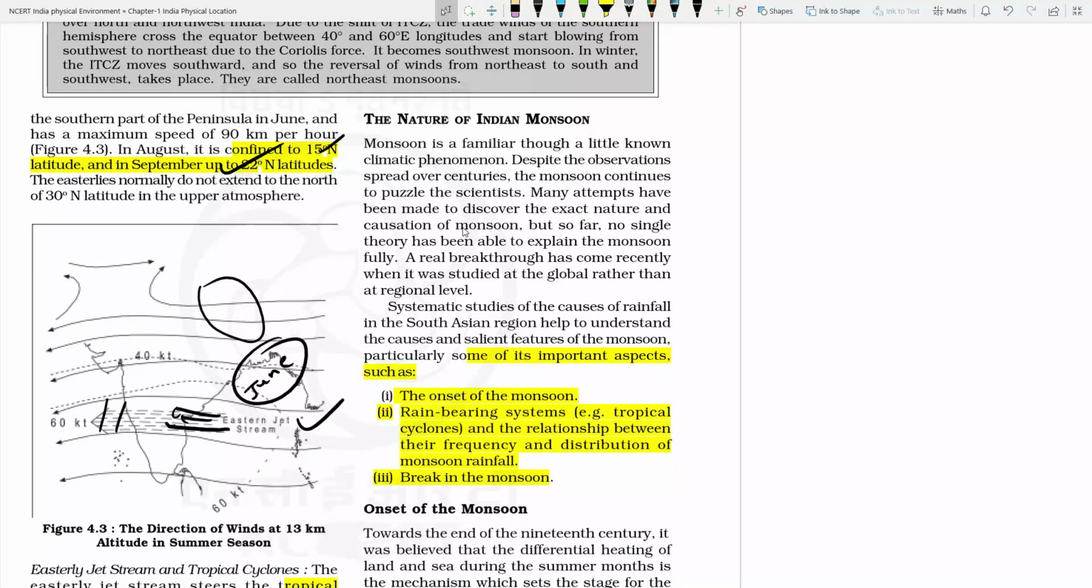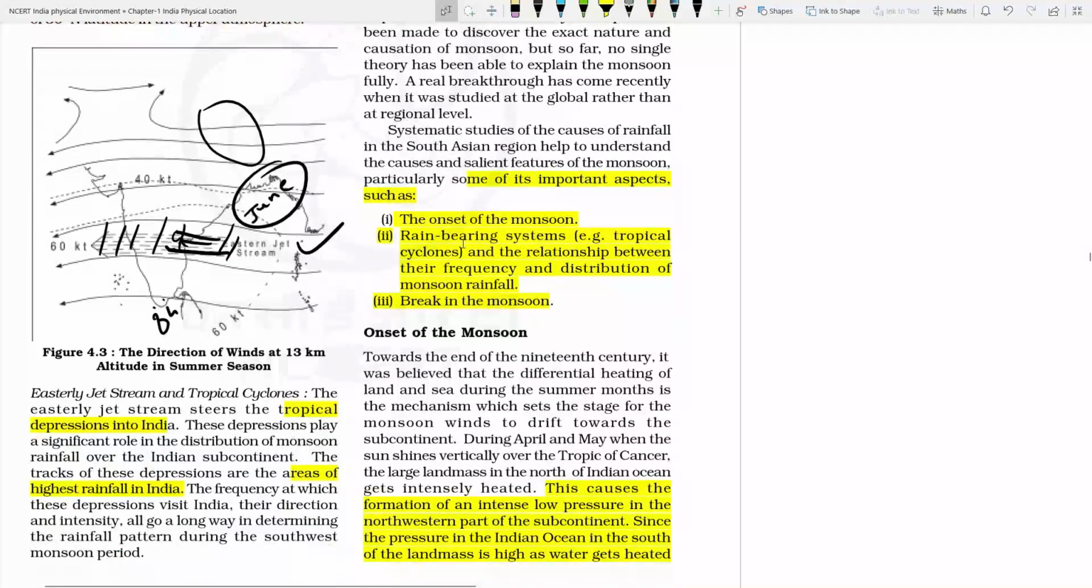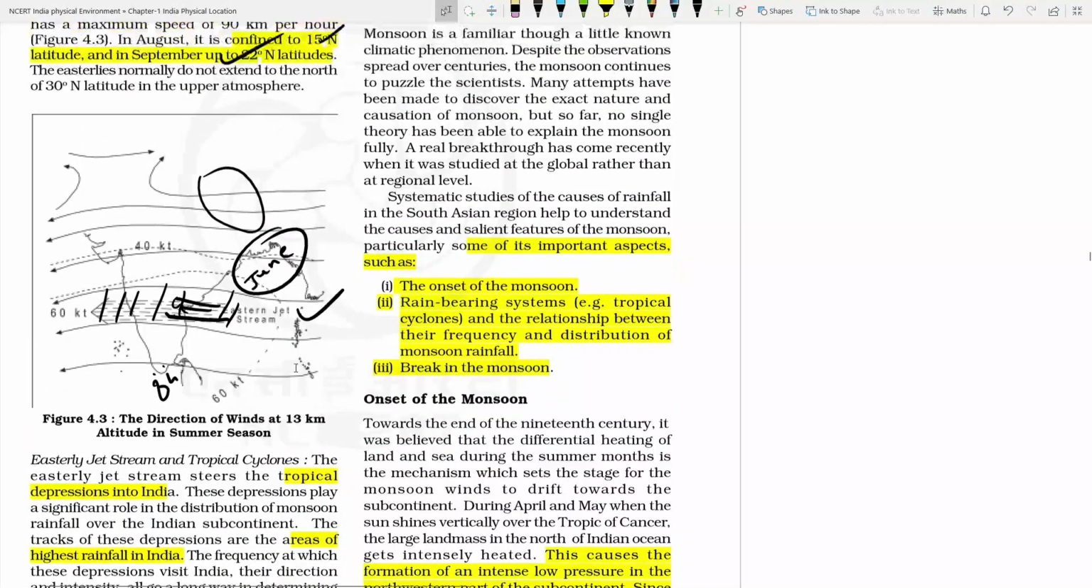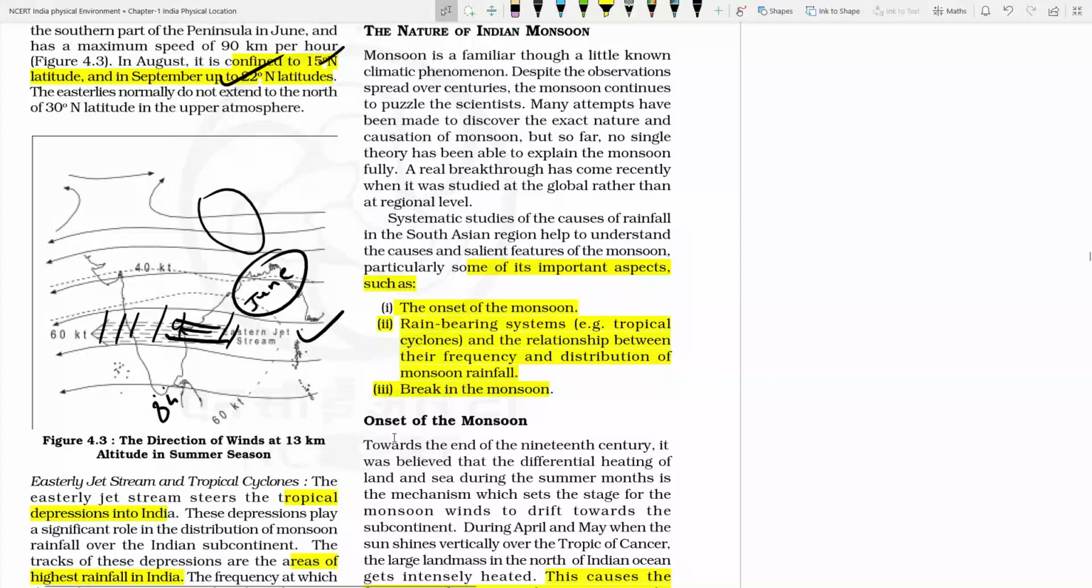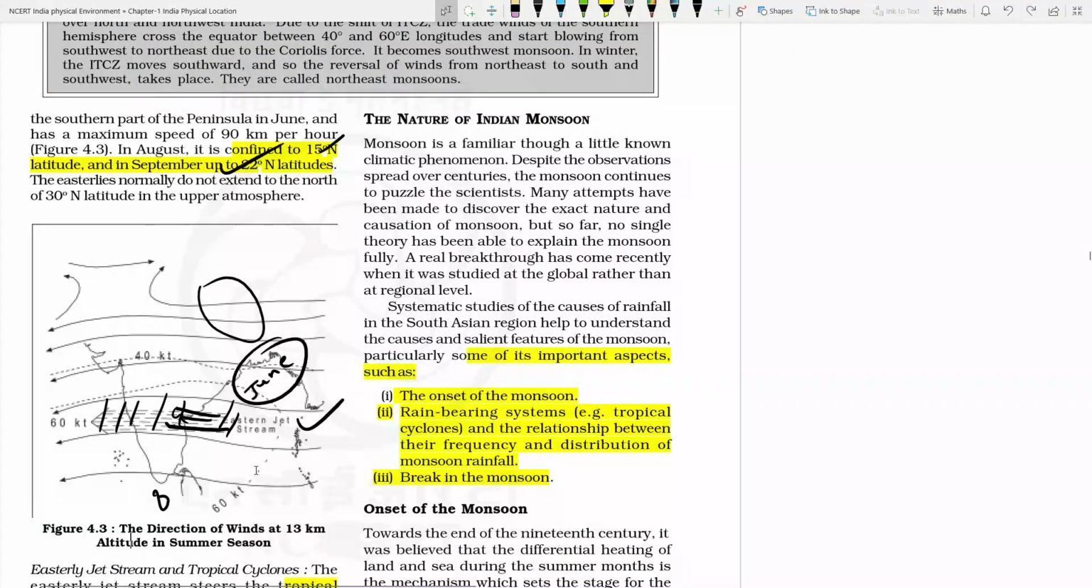Means this jet stream is blowing around 15 degree to 22 degree. You might be knowing that 8 degree 4 minutes is the southernmost boundary. So 15 degree roughly will come around Andhra Pradesh, this area. Fine. So easterly jet stream plays an important role for the rainfall, because just opposite to subtropical westerly jet stream,